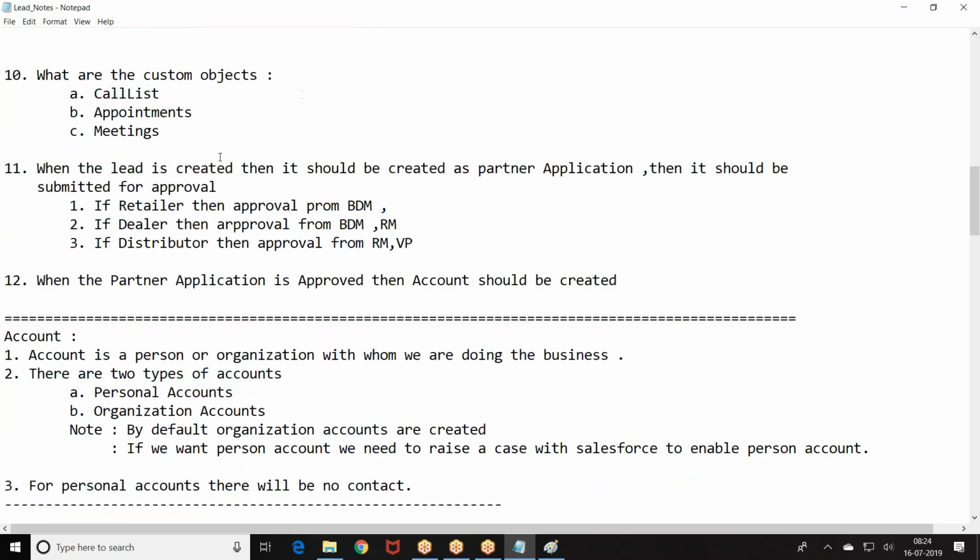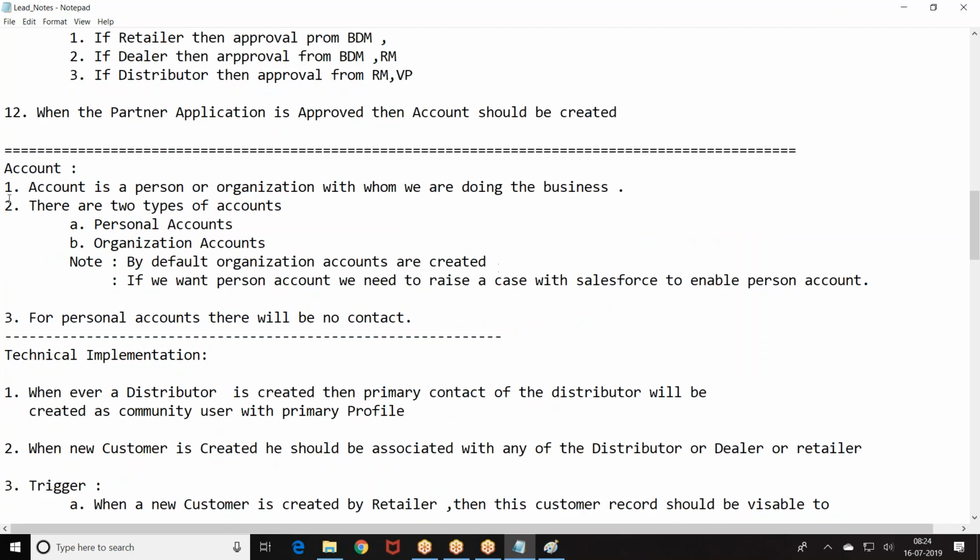When the partner application is approved, then account should be created. When account is created, the story continues like this.